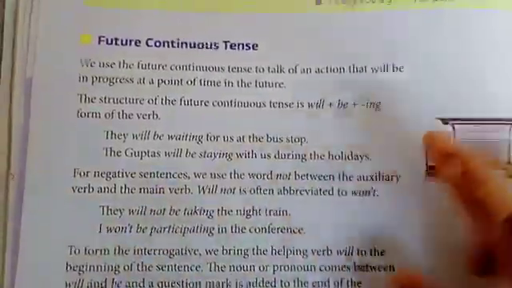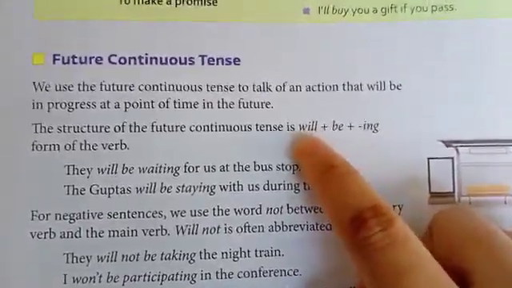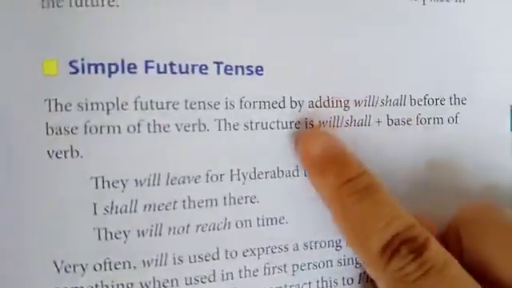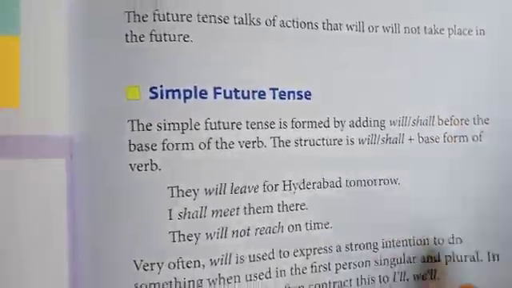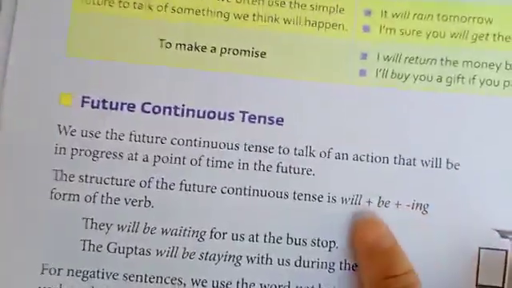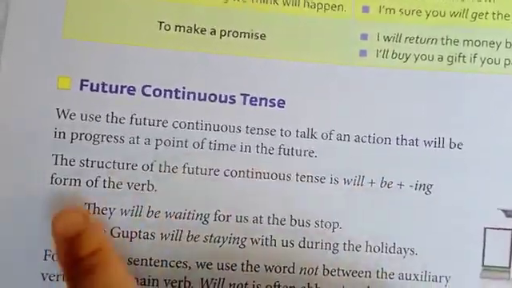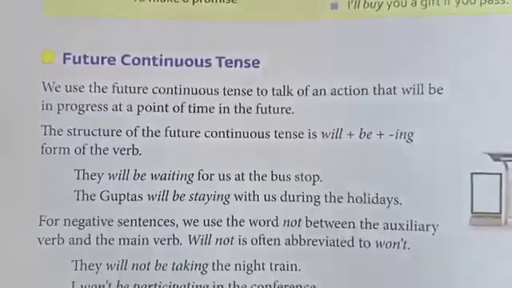And what is the most important thing? That you have to keep in mind the structure of future continuous tense. The structure of simple future tense is will or shall plus base form of the verb, and the structure of future continuous tense is will be plus ing form of the verb. You should underline it so that you will remember it.